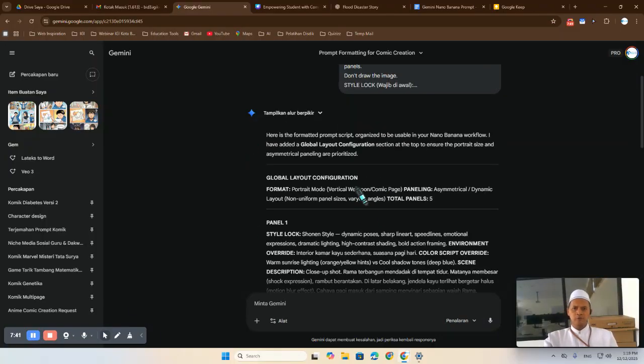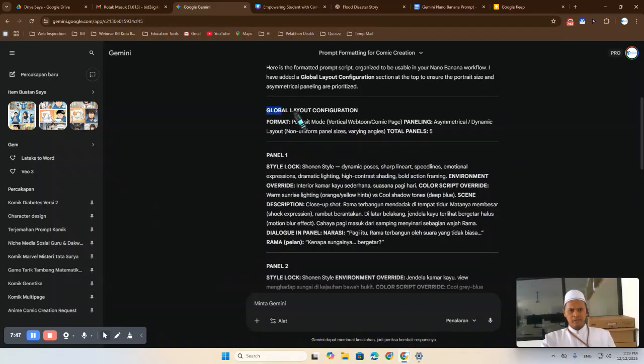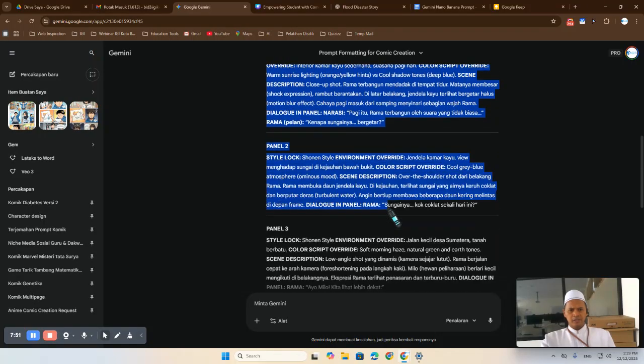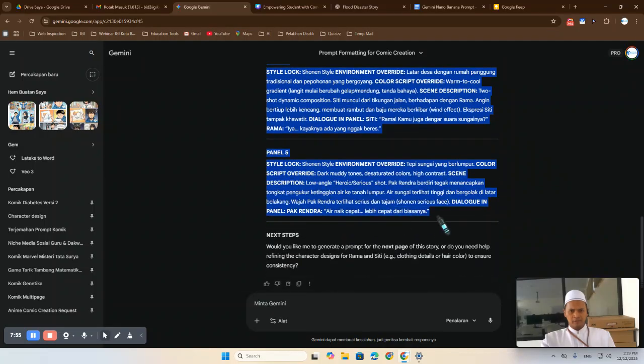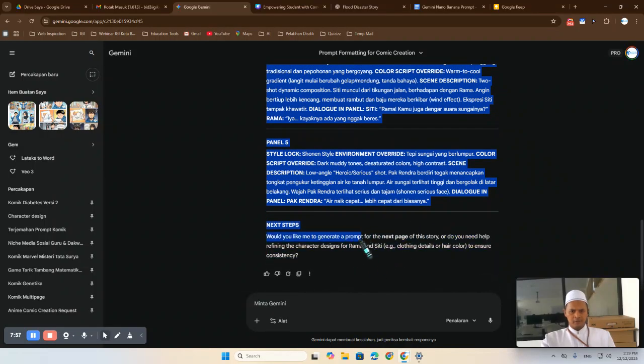Okay, there you go. We have the prompt that is usable in Nano Banana. We can grab this prompt from the global layout configuration, panel 1, panel 2, until panel 5.